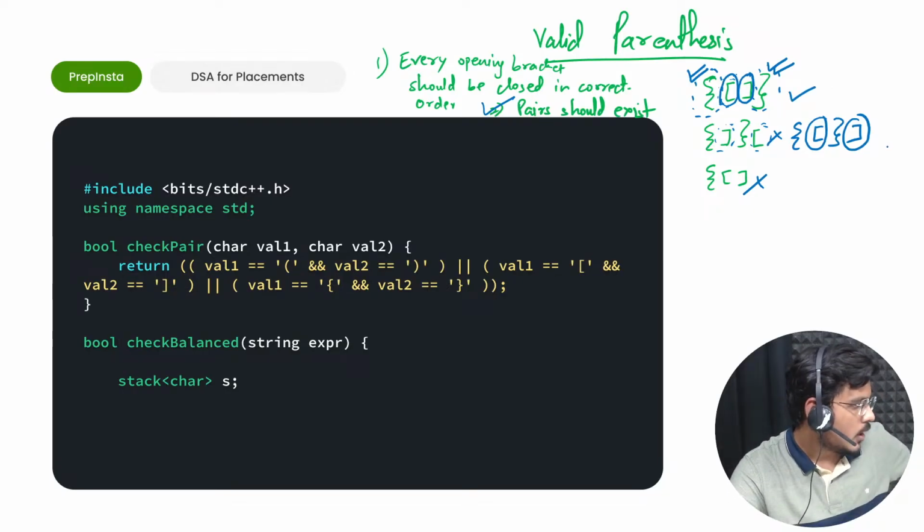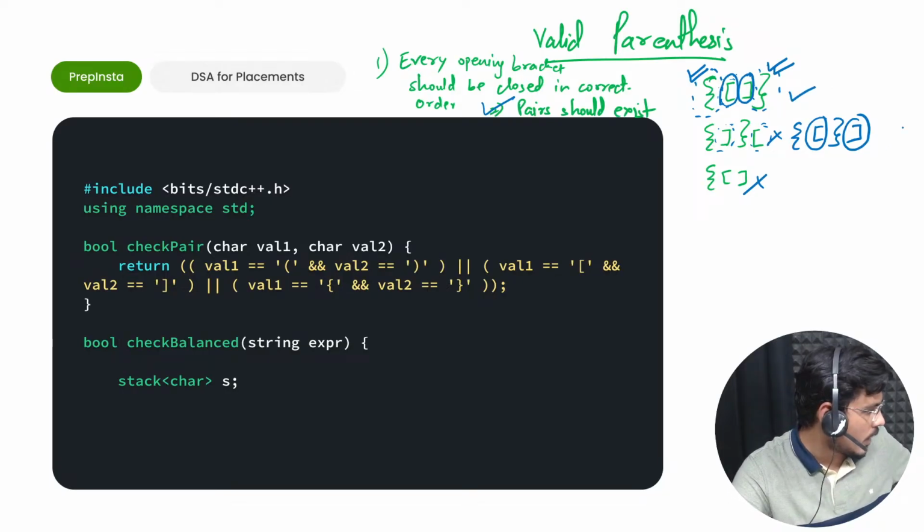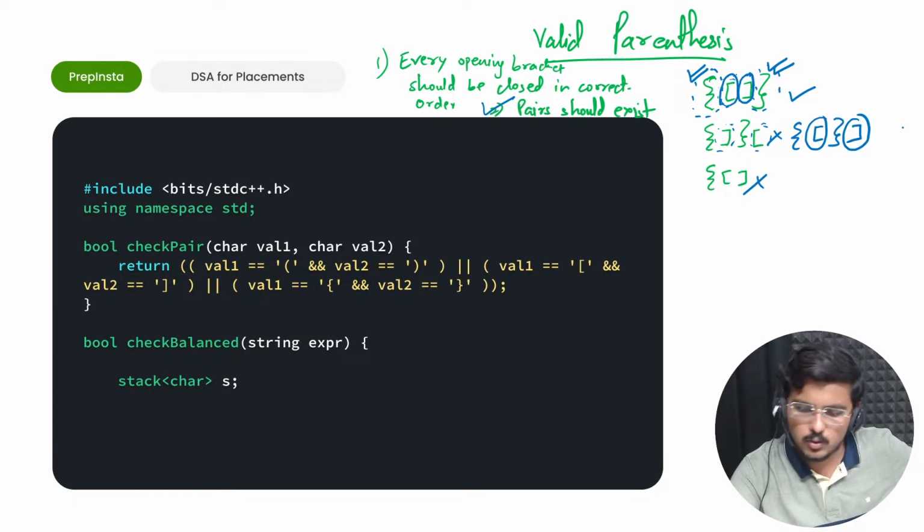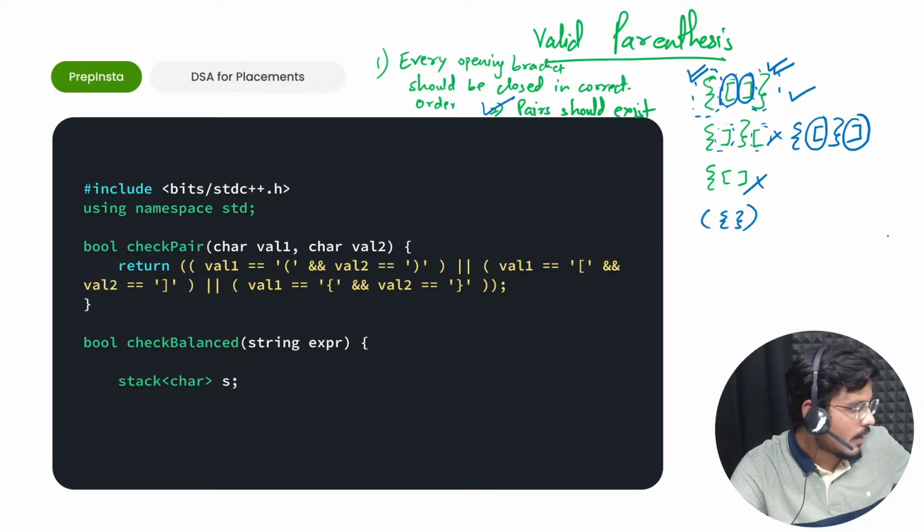Fine. So let's first of all check whether you guys are understanding or not what I'm saying. So I'm giving you another example. Tell me whether it is fine or not. Is this a valid parenthesis that I just drew here? Tell me in the chat section. Is this a set of valid parentheses?